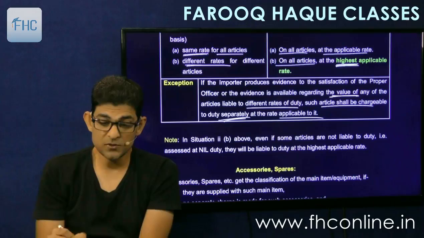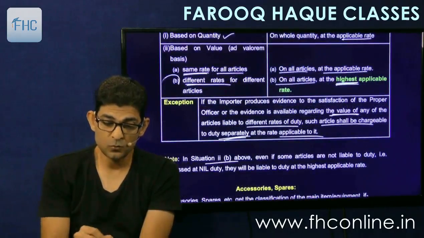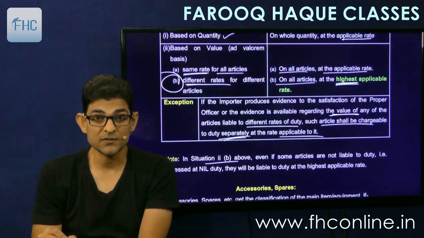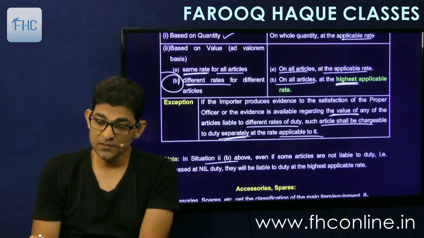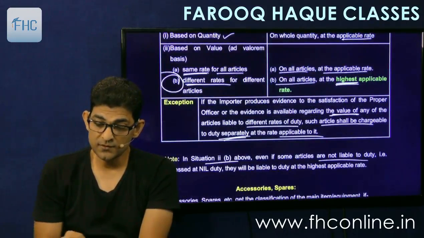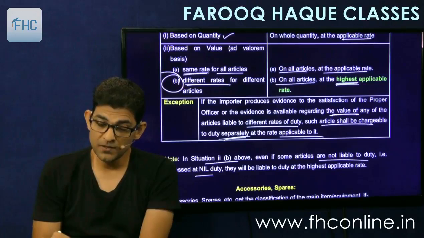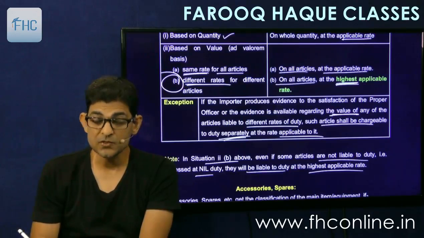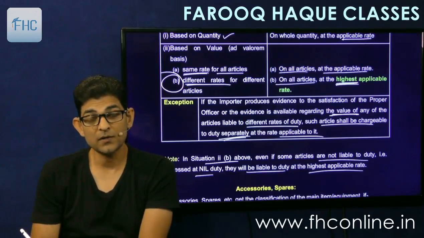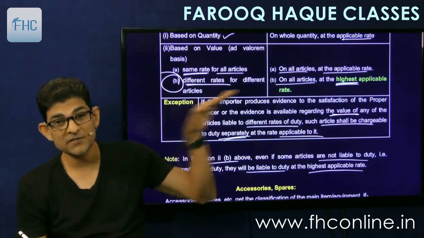And a note is given in situation 2b. 2b means this one, the highest rate case. Even if some articles are not liable to duty, that is, assessed at nil rate, they will become liable to duty at the highest applicable rate. So that is one problem. So the problem lies in this.